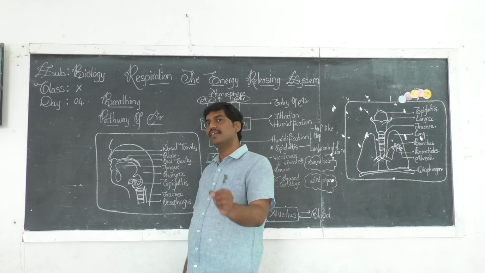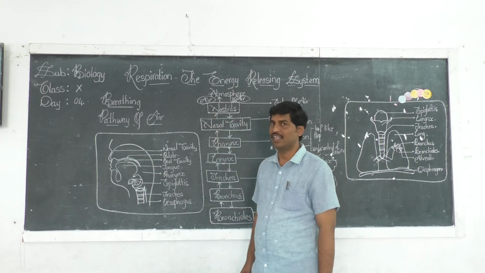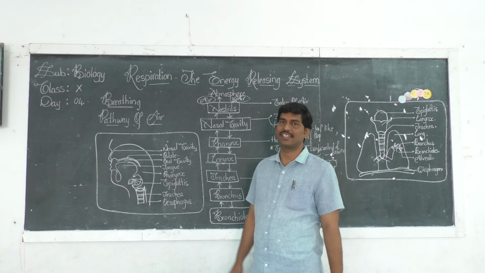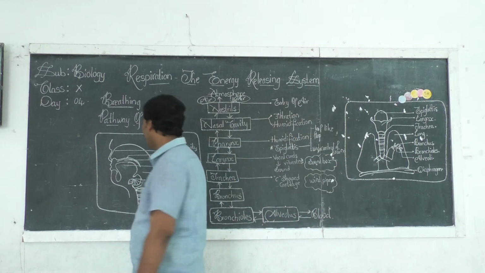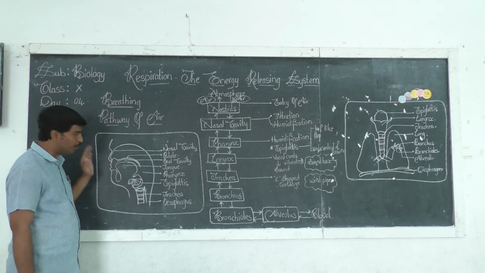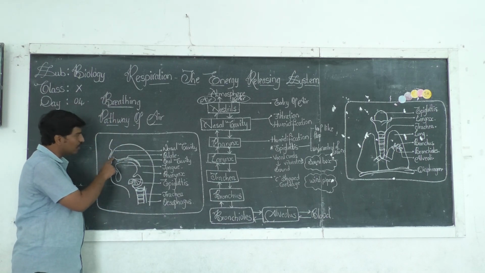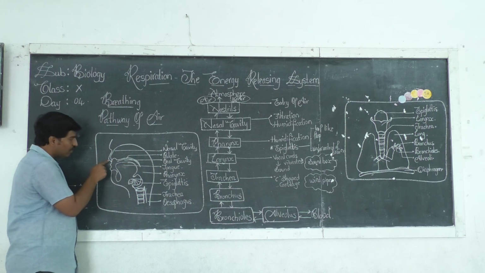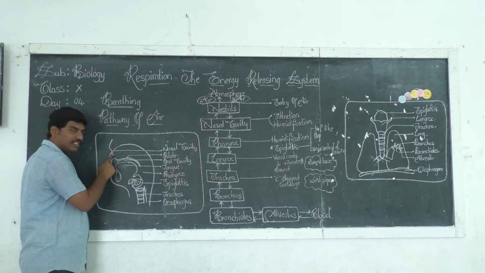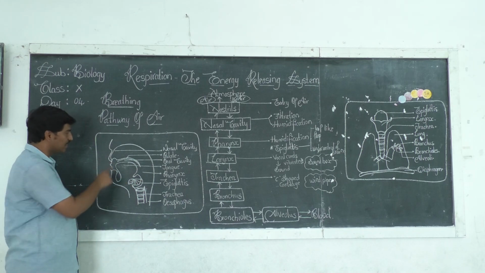And at the entry of this nasal cavity, from the walls of the nasal cavities, fine hairs come out. In this particular picture diagram, you can look. This is the nasal cavity, and these are the nostrils, and the air from these nostrils enters into this nasal cavity.